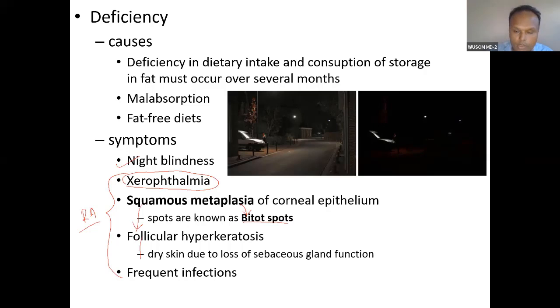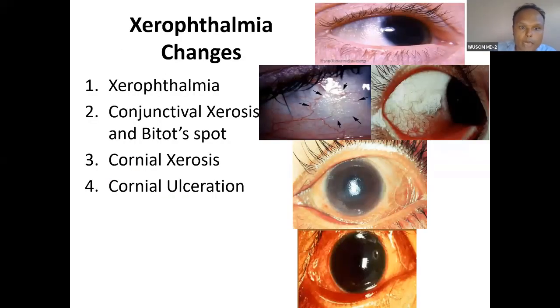You can see first xerophthalmia will lead to xerosis. This is xerophthalmia, simple drying. It is because of deficiency of retinoic acid, and it will look like this. So xerophthalmia will lead to this Bitot spot, a hyperkeratinization type of thing. So Bitot spot is basically metaplasia. First there is involvement of conjunctiva up to this. Okay. So this can be reversible.